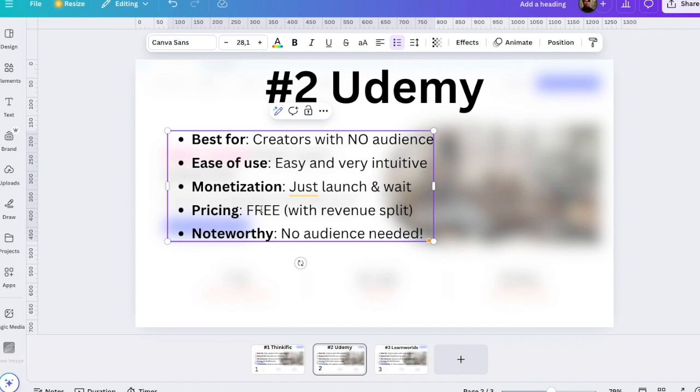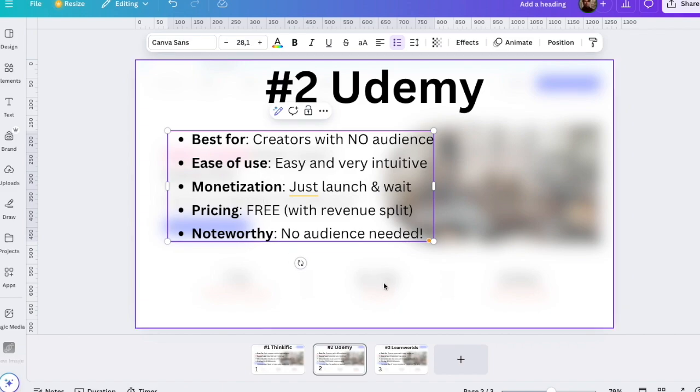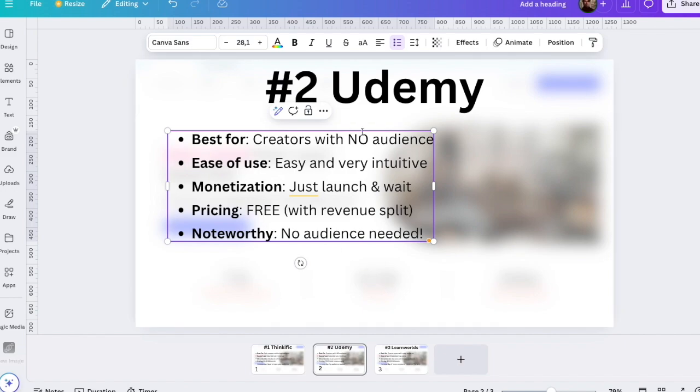So if you just want to create courses, if you just want to teach people, if you don't want to build an audience, which usually takes years of hard work, this is your platform. But remember that Udemy is going to take a revenue split. So they are going to take a cut of your revenue. For instance, if you sell a $100 course, they are going to take like, I think, 30-40% of that.